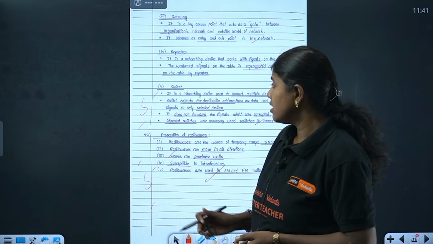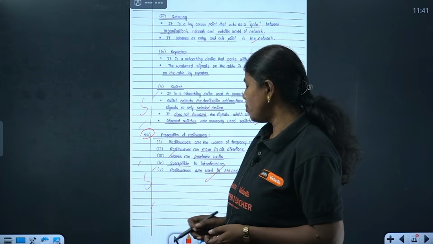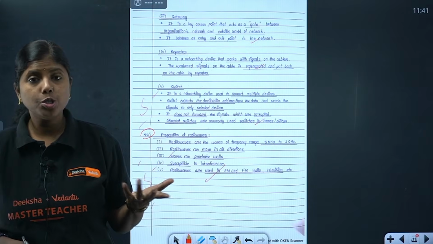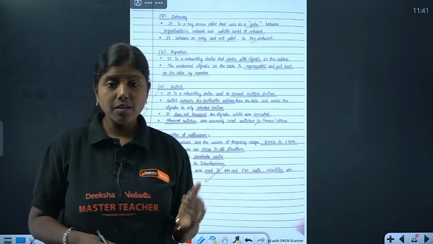After that, what is there in the 40th question? 40th question is about the properties of the radio waves. Properties of the radio waves. See, this is going to be the transmission media. That's going to be a wireless medium. Wireless media.